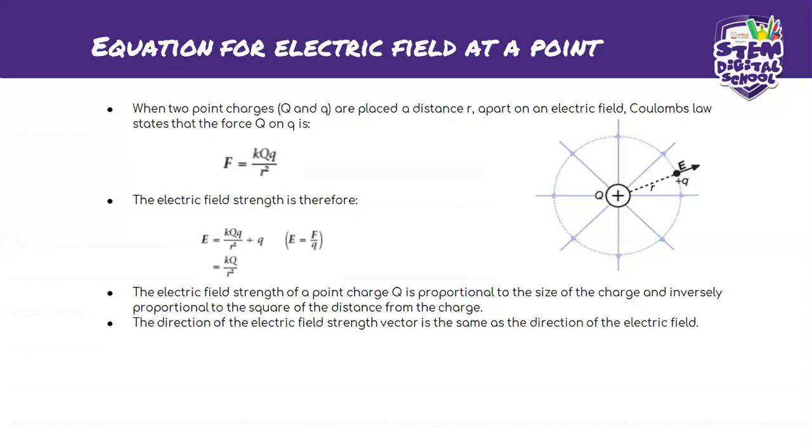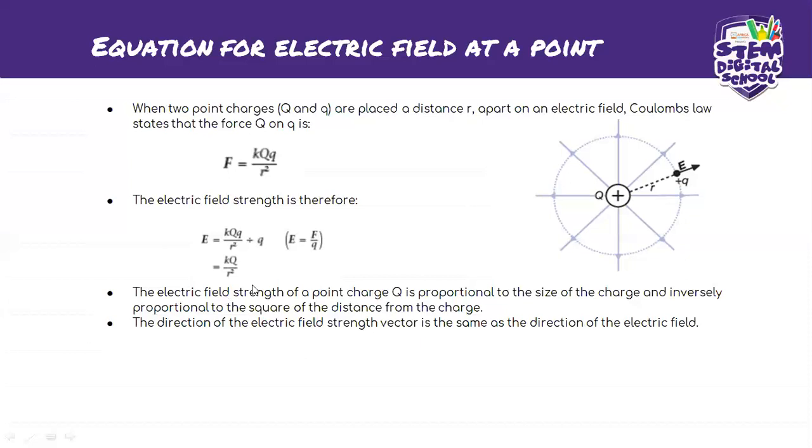So E is equal to F over q. Then you substitute what you have for F, and that will give you kQq over R squared divided by q, because remember, this is the q that we have from the equation. So these two q's are going to cancel each other out, and this will be the equation for your electric field strength.